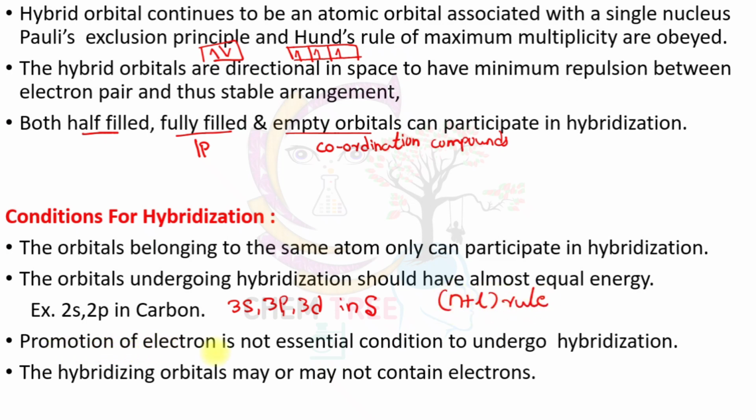The promotion of an electron is not an essential condition to undergo hybridization. Only orbitals undergo hybridization, not electrons. The next point is that the hybridizing orbitals may or may not contain electrons. Empty orbitals, fully filled orbitals or half-filled orbitals can participate in hybridization.